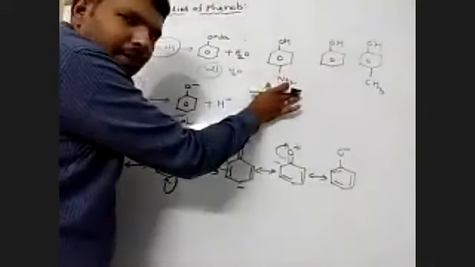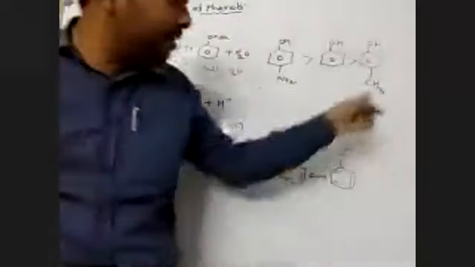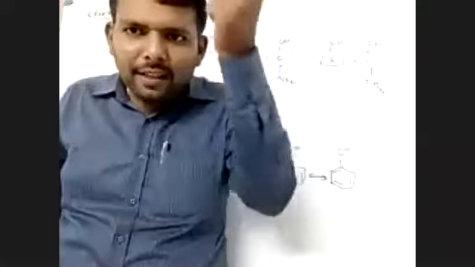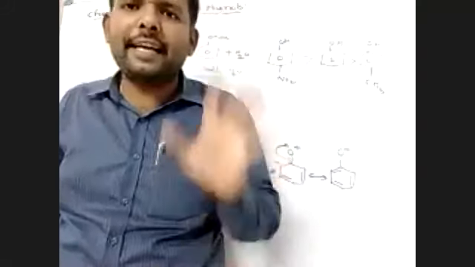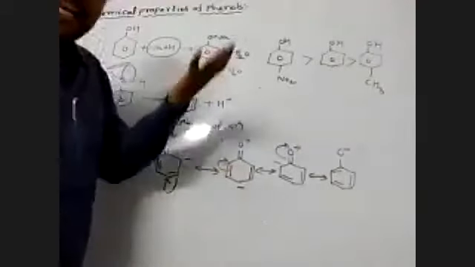The phenol containing a withdrawing group is more acidic than normal phenol, and normal phenol is more acidic than the phenol containing an electron releasing group. When electron releasing groups are added, acidity decreases. When the number of electron withdrawing groups increases, the phenol is more acidic.